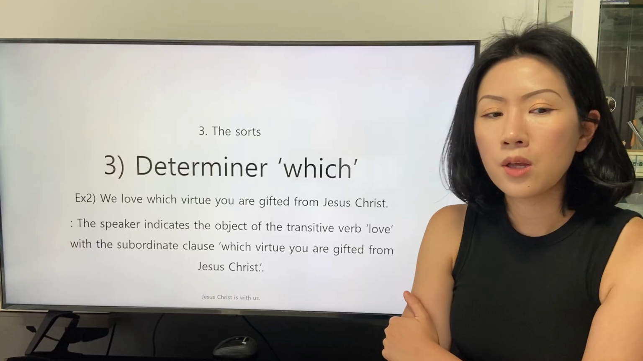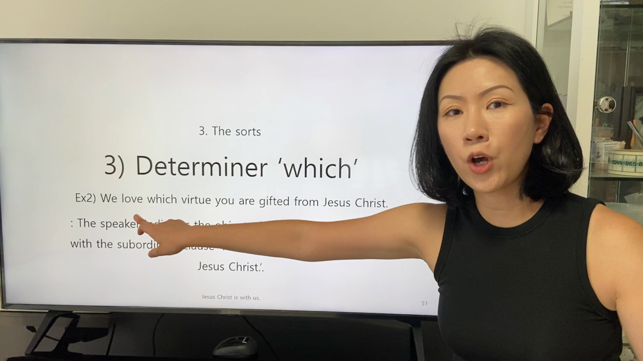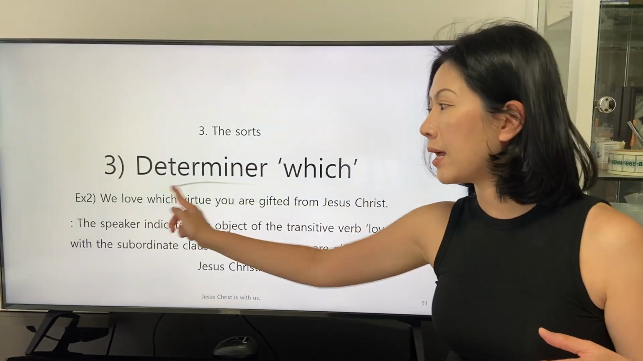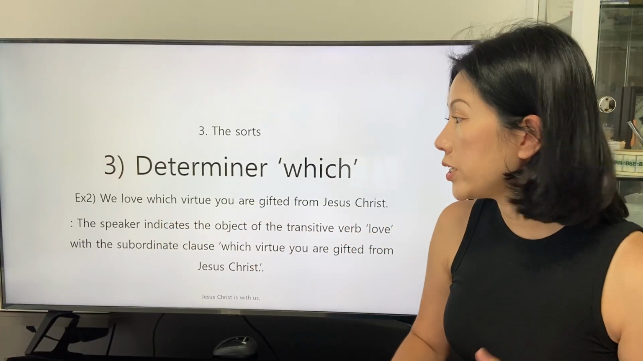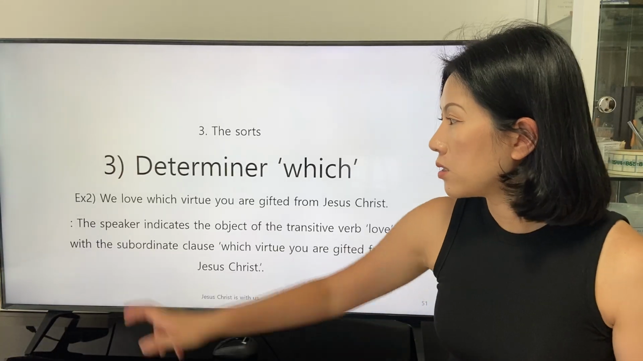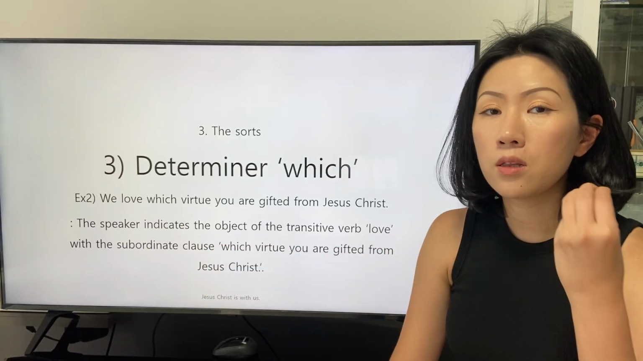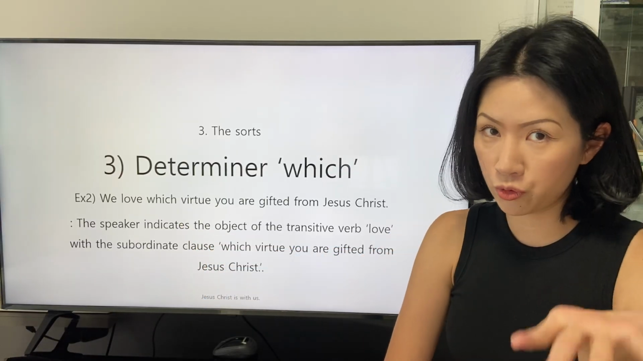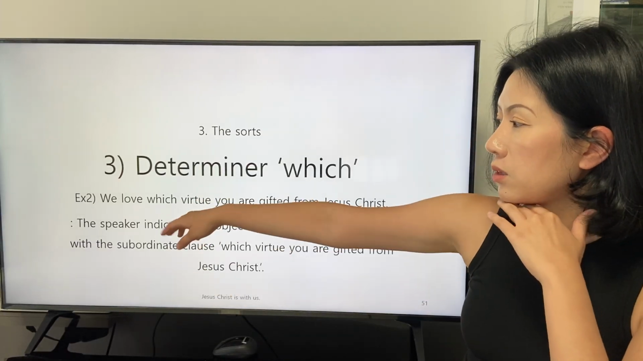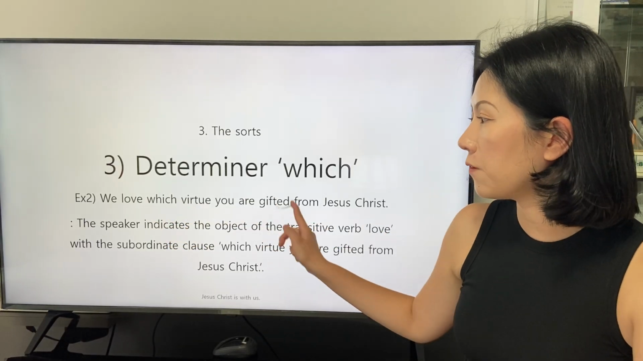In this sentence, we can find that the object of the transitive verb love in the main clause is indicated by the subordinate clause, which virtue you are gifted from Jesus Christ. And we find the phrase of the general noun, which virtue, as the phrase of the subordinating conjunction with the determiner which.